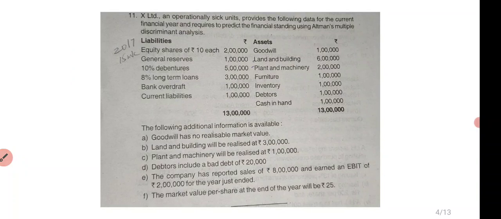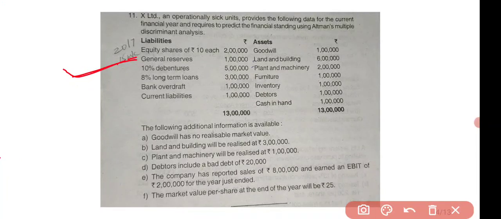Equity shares of rupees 10 each, 2 lakh. General reserve 1 lakh. 10% debentures 5 lakh. 8% long term loans 3 lakh. Bank overdraft 1 lakh, and current liabilities 1 lakh. See here, they have given us general reserve but not surpluses, which means that this general reserve only will be considered as the retained earnings. Next, they have given us 10% debentures and 8% long term loans.